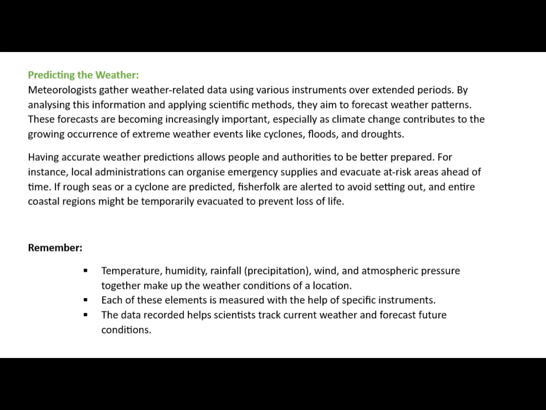Predicting the weather. Meteorologists gather weather-related data using various instruments over extended periods. By analyzing this information and applying scientific methods, they aim to forecast weather patterns. These forecasts are becoming increasingly important, especially as climate change contributes to the growing occurrence of extreme weather events like cyclones, floods, and droughts. Having accurate weather predictions allows people and authorities to be better prepared.